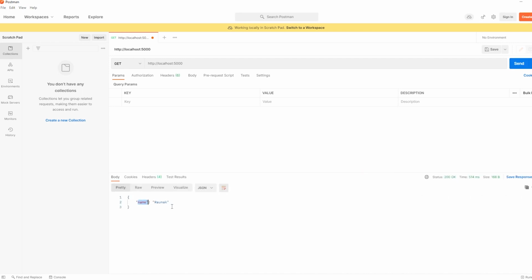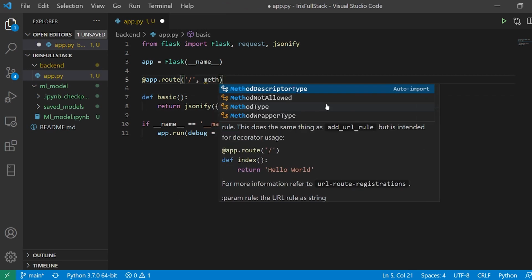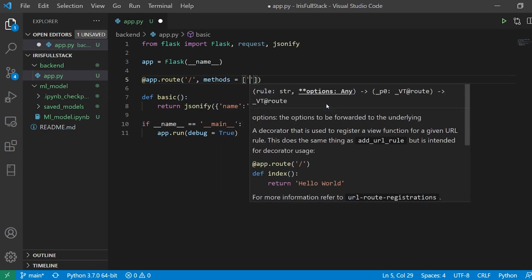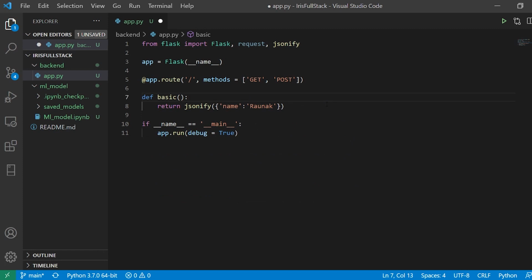Now this name can be fetched by your front end, which is going to be a client side system. So at the moment, we are going to work with that model, and we are going to test it on Postman, and later on we will try to make some of the front end. All right, that is the way I'm going to structure this tutorial. I am going to require something known as methods. So on the basis of the methods, I'm going to pass everything. I'll select two methods, which are going to be get and post.